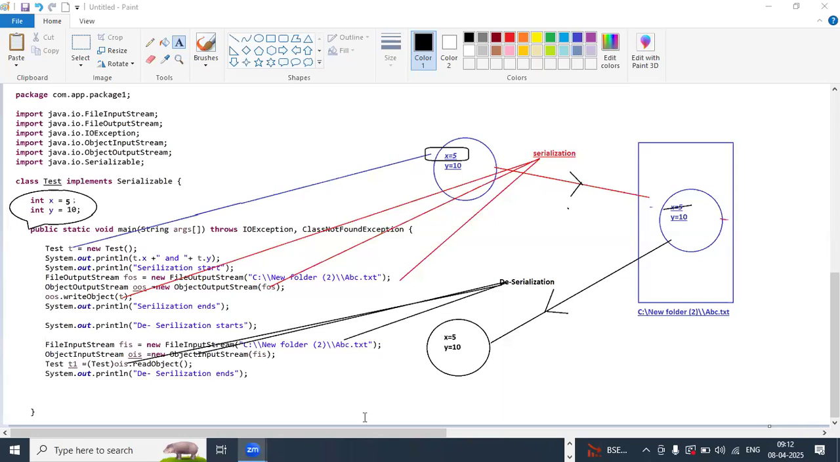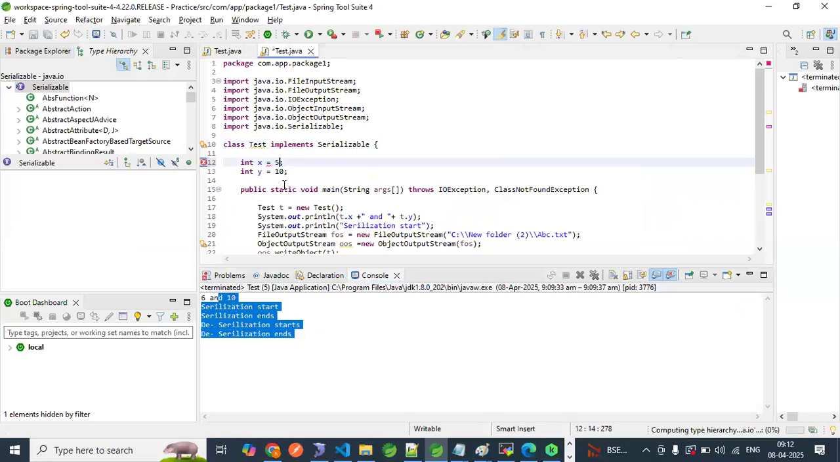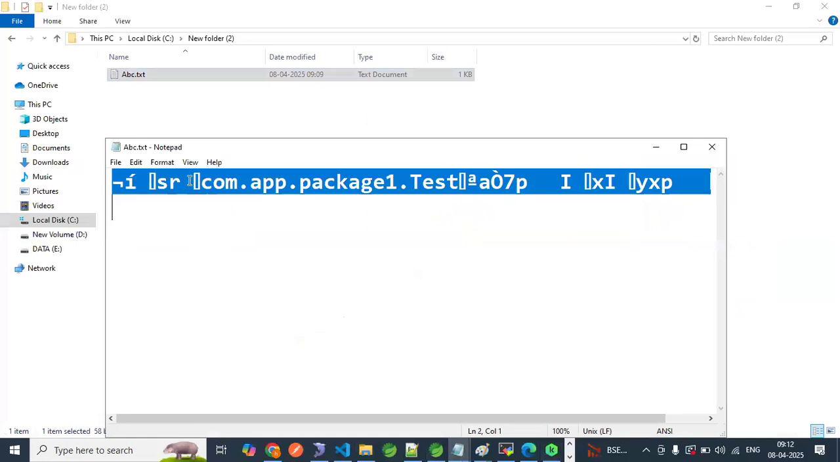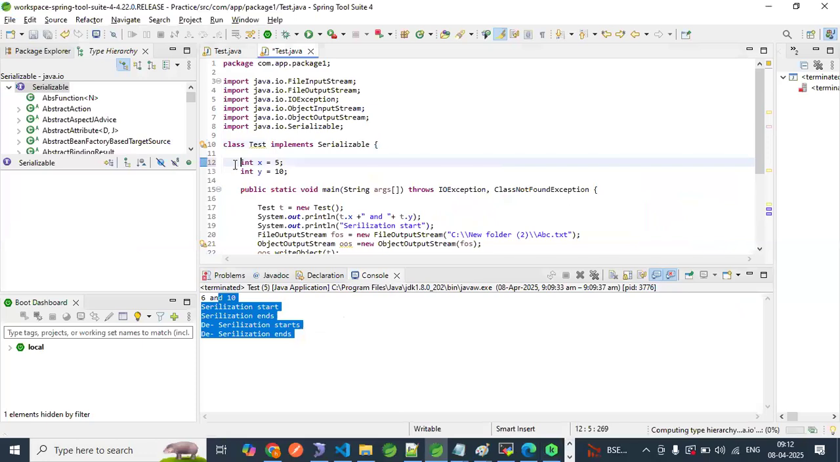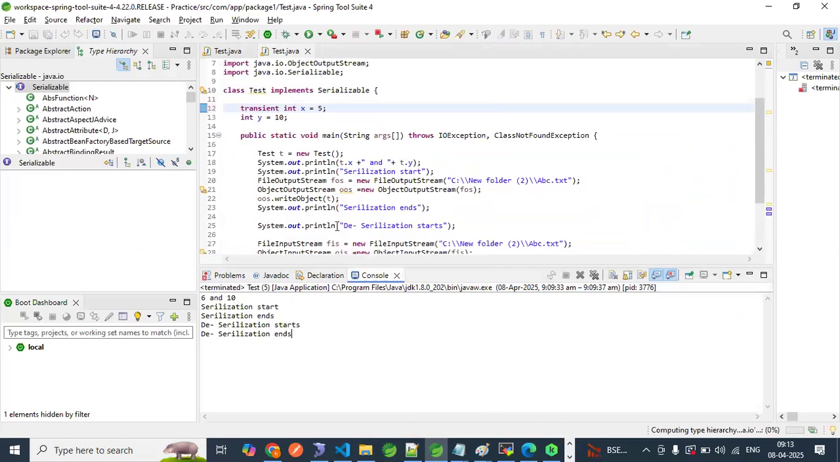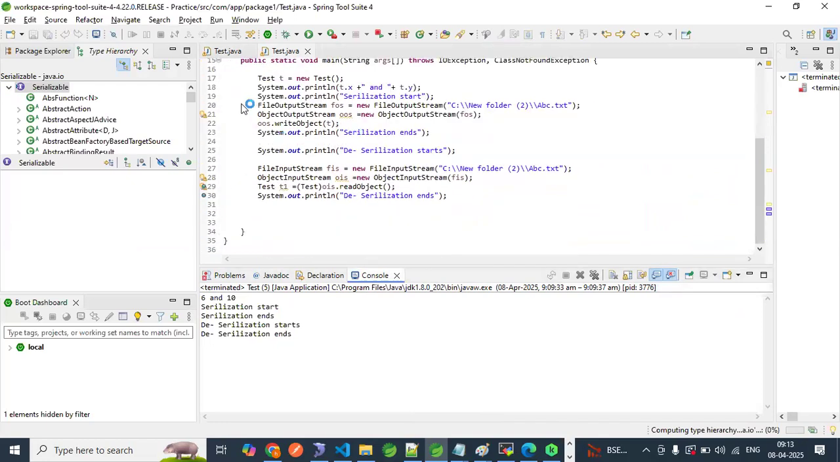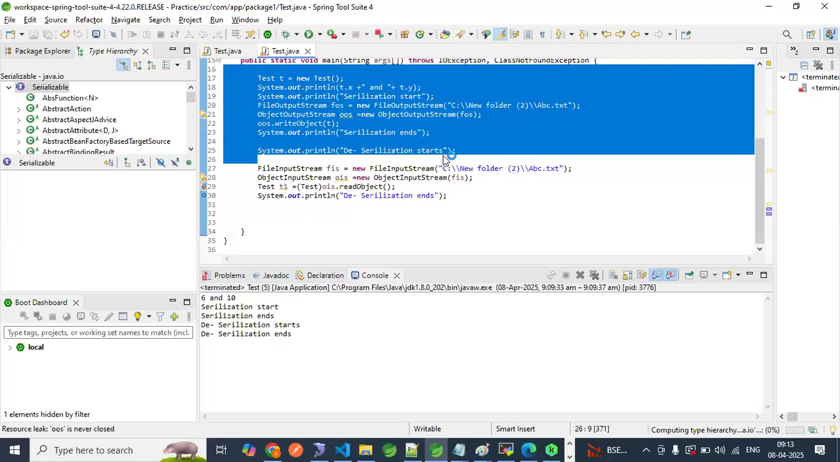Now when I am using this transient keyword, let me test whether this is working fine or not. Let me go here, open this file, delete everything, save this file. I am using the transient keyword here. Okay, now try to observe what is happening till this point. Let me add a debugger.